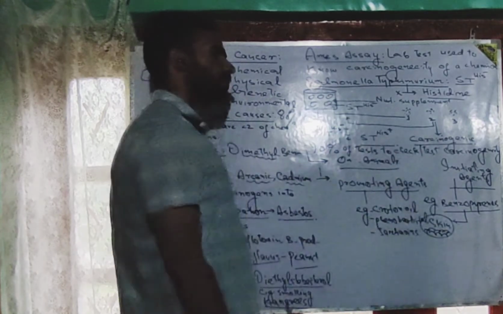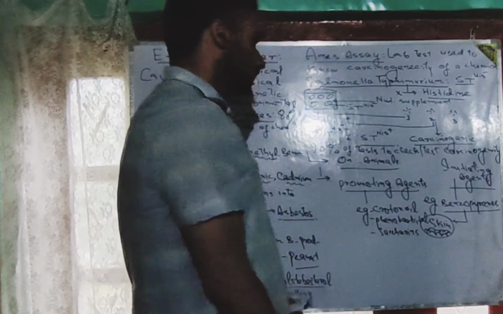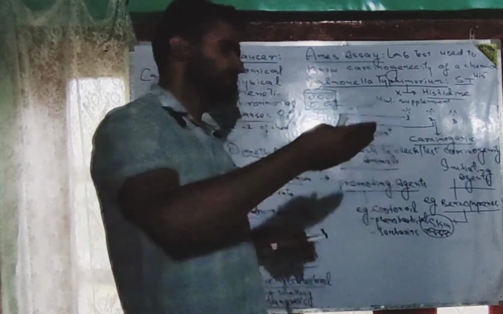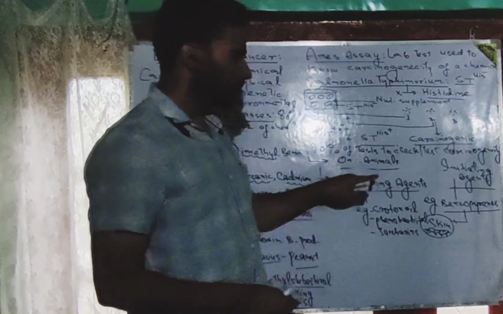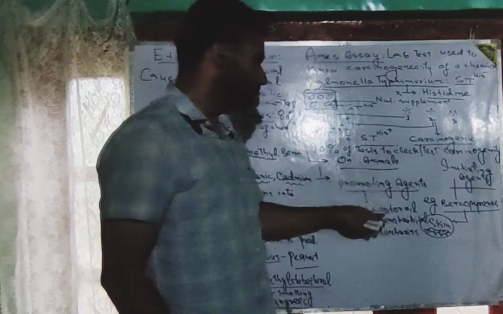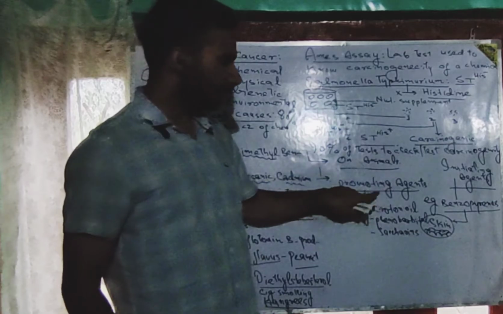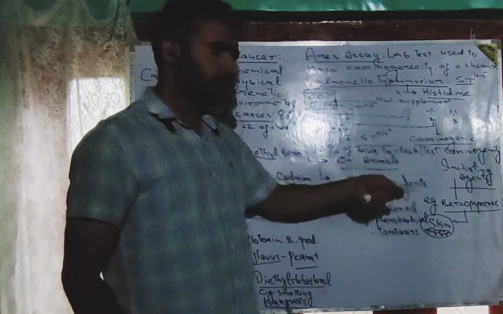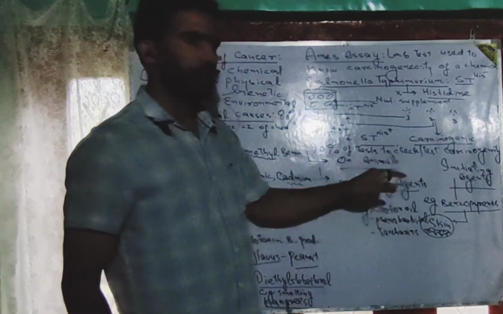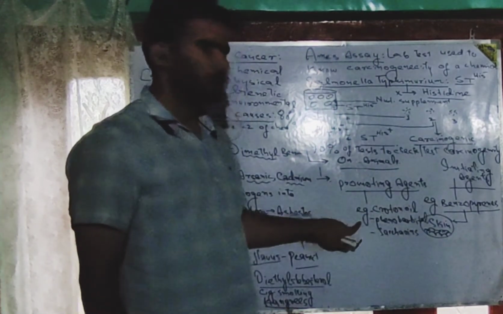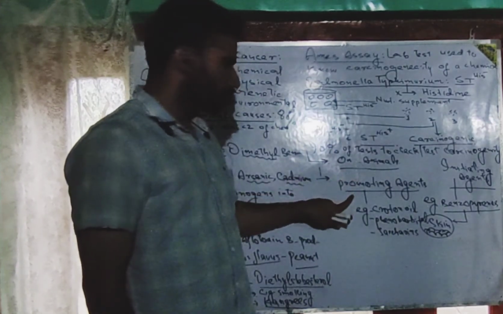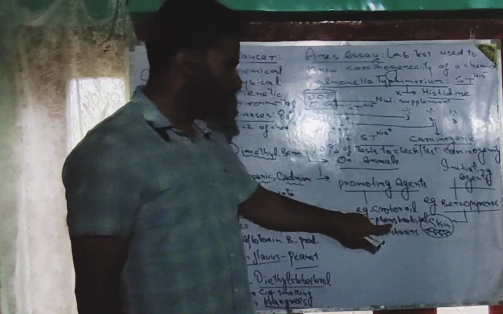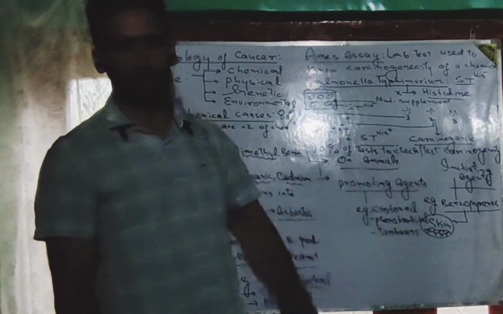So, if the initiating process has been initiated in a person's skin or another body organ, and the same person makes use of such a promoting agent, then definitely the tissue, the cells or the organ will get quickly transformed into malignant tumors. Varied examples of promoting agents among chemical carcinogens include phenobarbital, saccharines, etc.